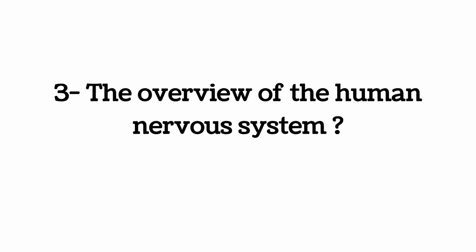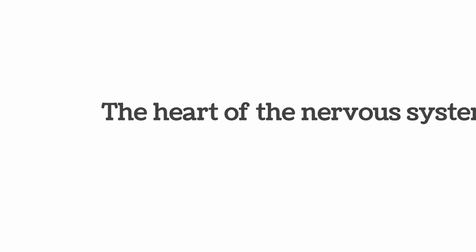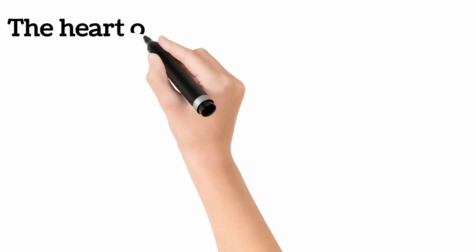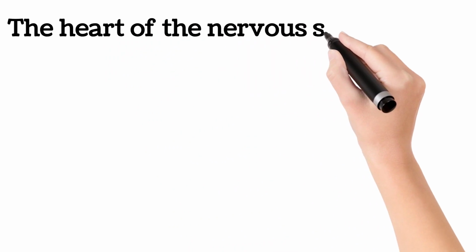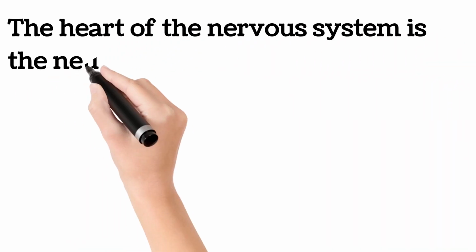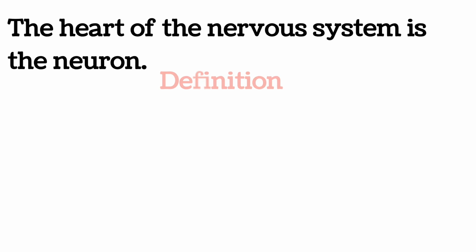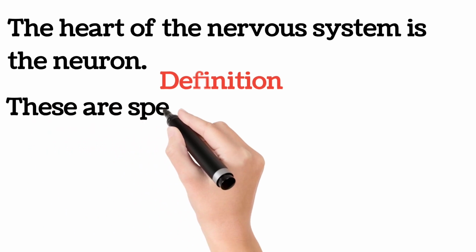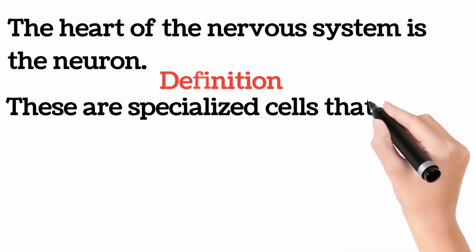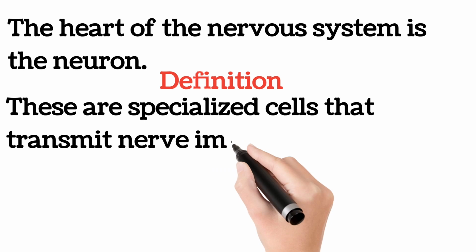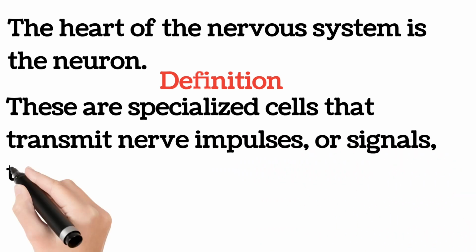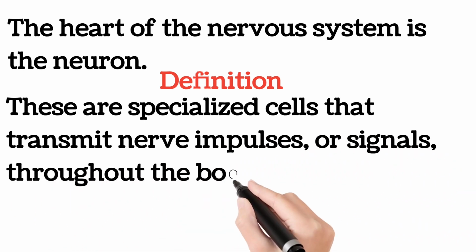The overview of the human nervous system. Before we get to know the overview of the human nervous system, we need to know what a nervous system basically is made up of, and I call that the heart of the nervous system. The heart of the nervous system is the neuron. These are specialized cells that transmit nerve impulses or signals throughout the body.